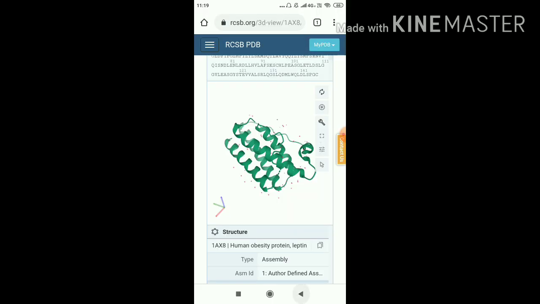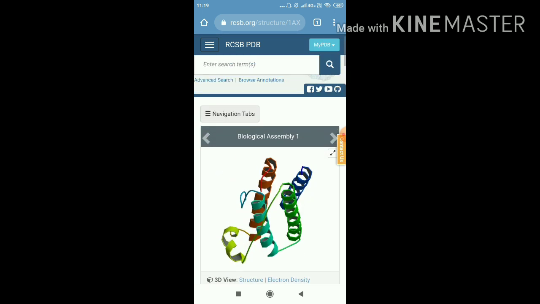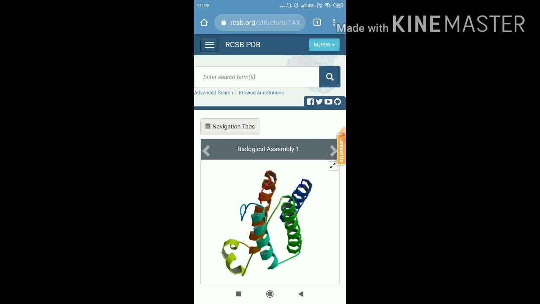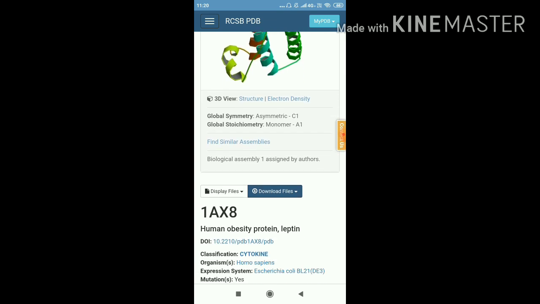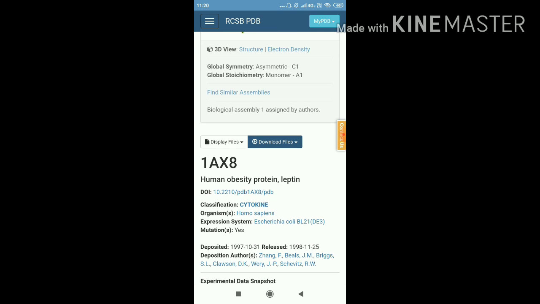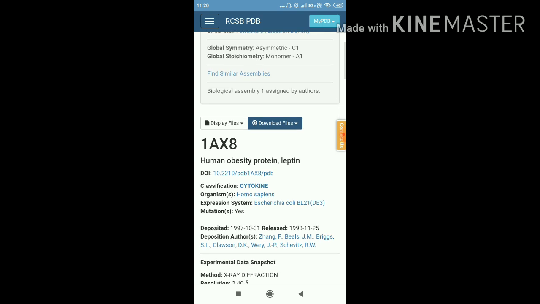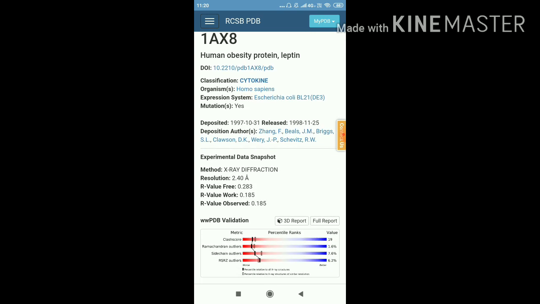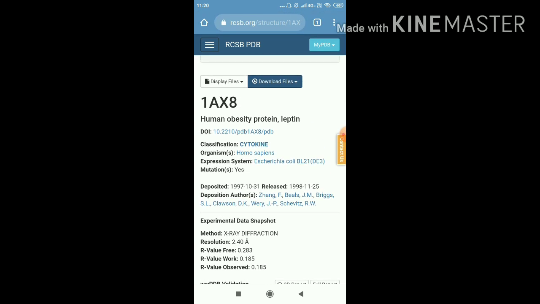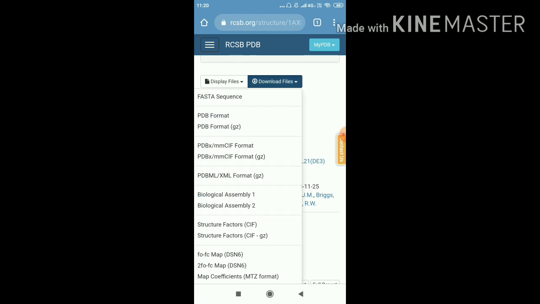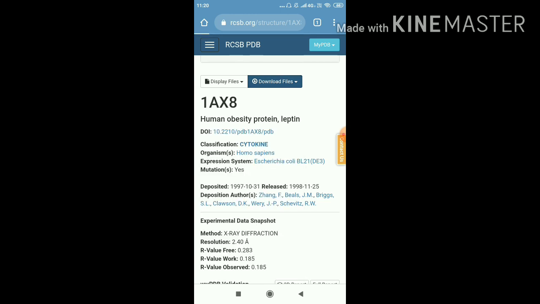If you want to get a PDB file, which is essential if you want the 3D structure and want to use it for docking or protein interaction studies, here is the download files option. You click on download files, and in the drop-down menu you choose the PDB format.